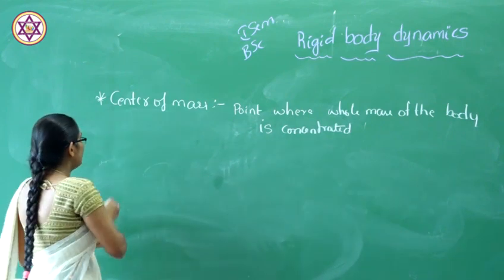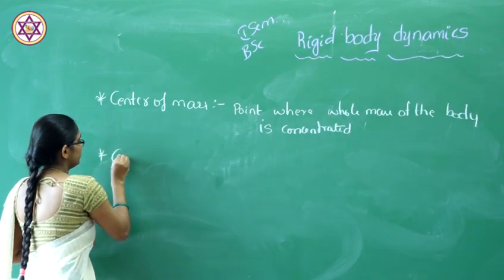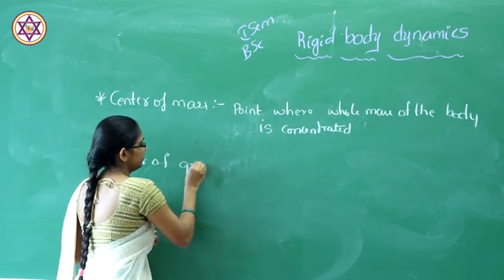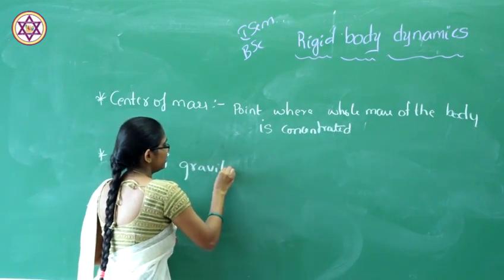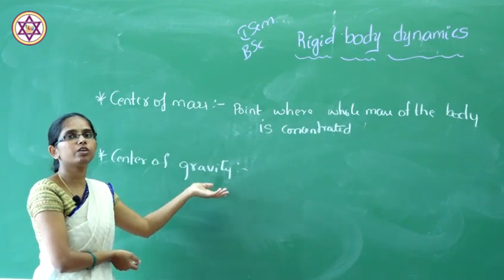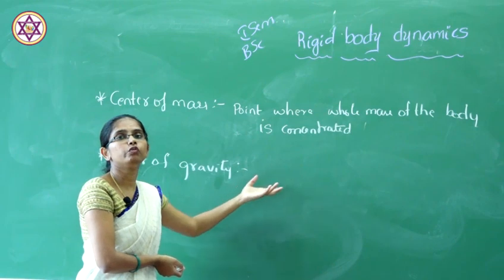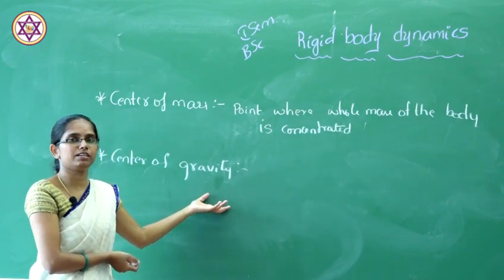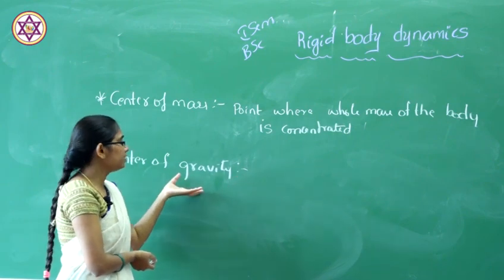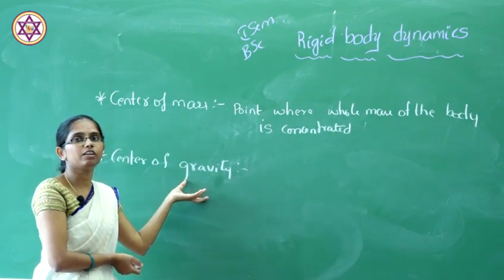Another term is center of gravity. Center of gravity is also a point where the whole weight of the body is concentrated or suspended to act. Such a point is called the center of gravity.